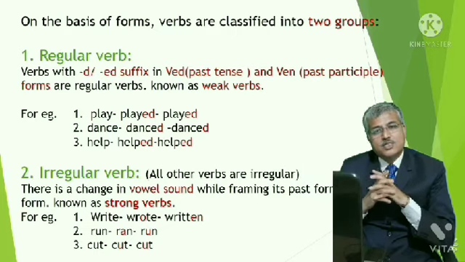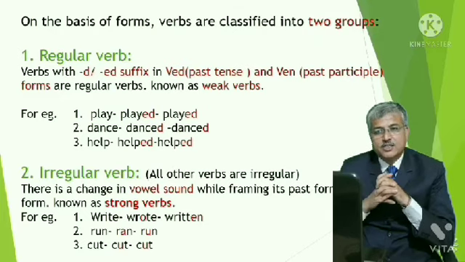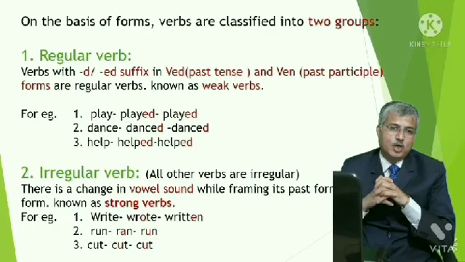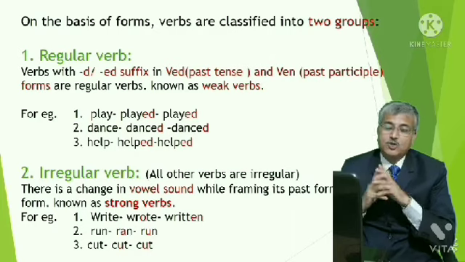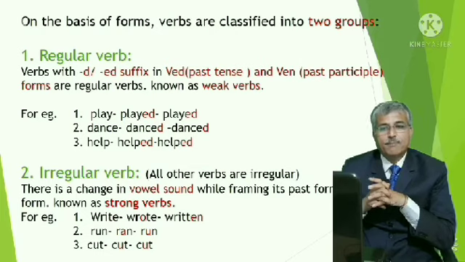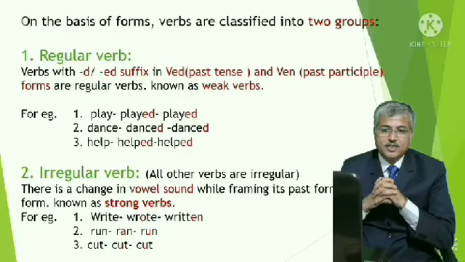Regular verbs are the verbs with dash D or dash ED suffix in past tense, that is VED form, and VEN, that is past participle forms, are regular forms. Regular verbs are also known as weak verbs. For example, play, played, played. The second example, dance, danced, danced. The third example, help, helped, helped.